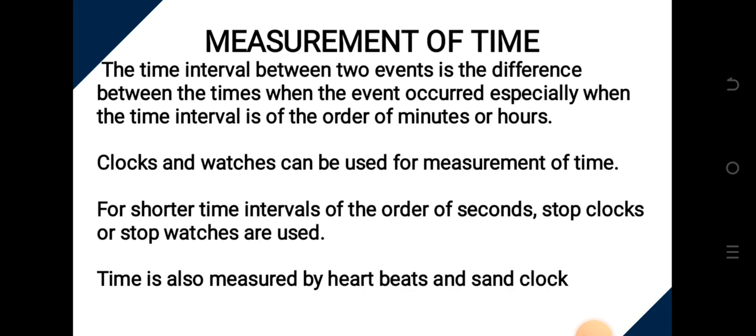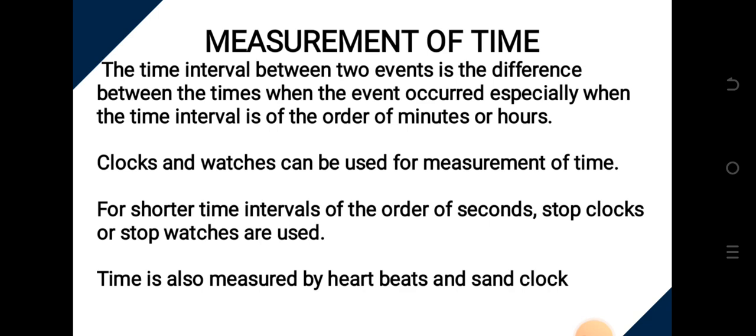Then for shorter time intervals of the order of seconds, we use the stop clock or a stopwatch to measure time. When we get to the laboratory and want to carry out an experiment, like the experiment of a simple pendulum, when we want to determine the time for a body to complete an oscillation, we need an instrument to be able to measure time in the order of seconds, so that we'll be able to record accurately. That is why we need a device to do that. So examples of instruments to measure time in the lab, in the order of seconds, are the stop clock and the stopwatch.